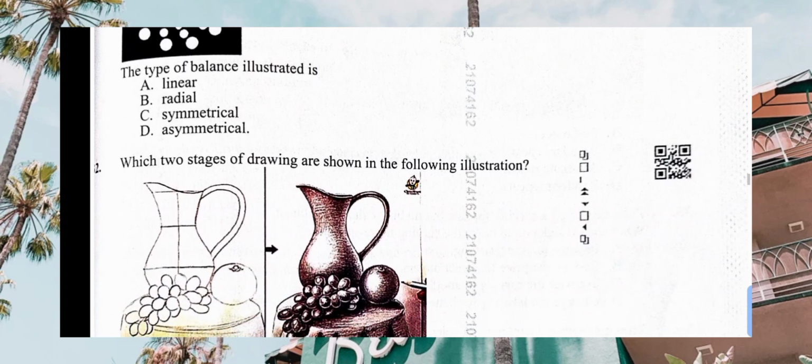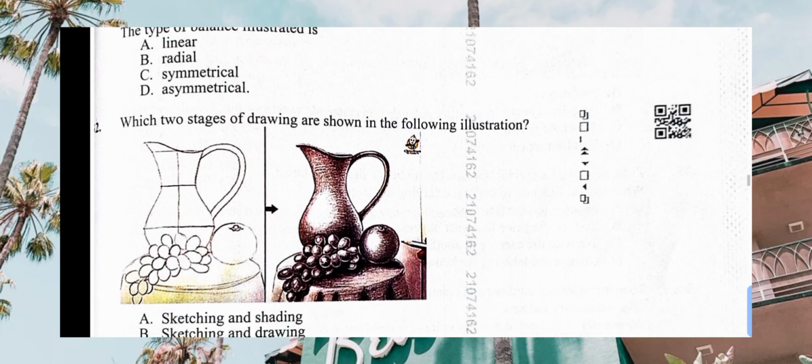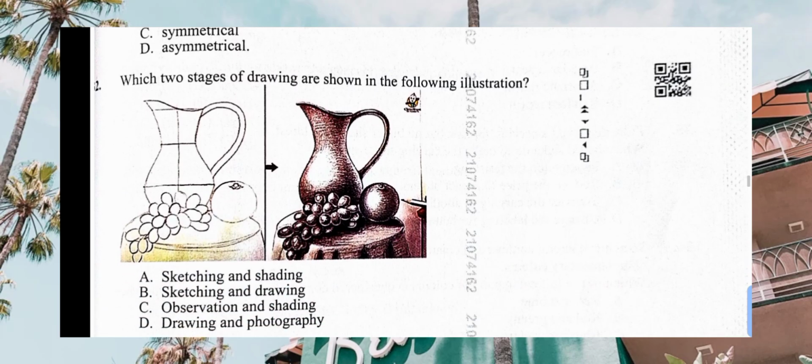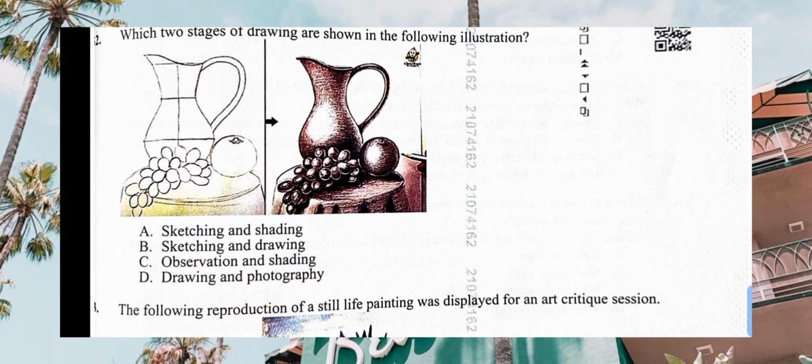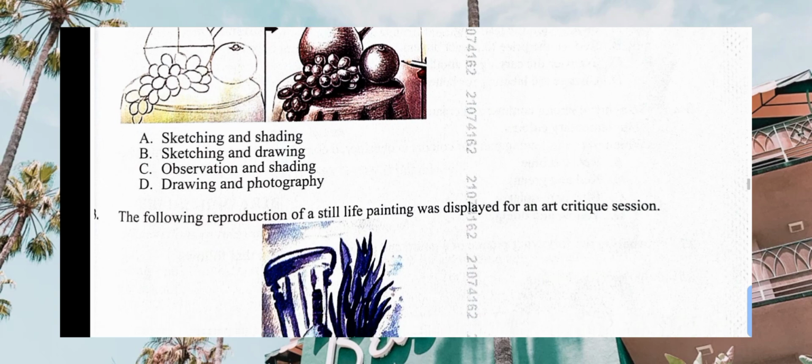Yes. Then which two stages of drawing are shown in the following illustration? We have sketching and shading. Sketching, drawing. Observation, shading. Drawing, photography. No, the correct answer will be sketching. You draw a sketch like the first one, then shading the next photo there.